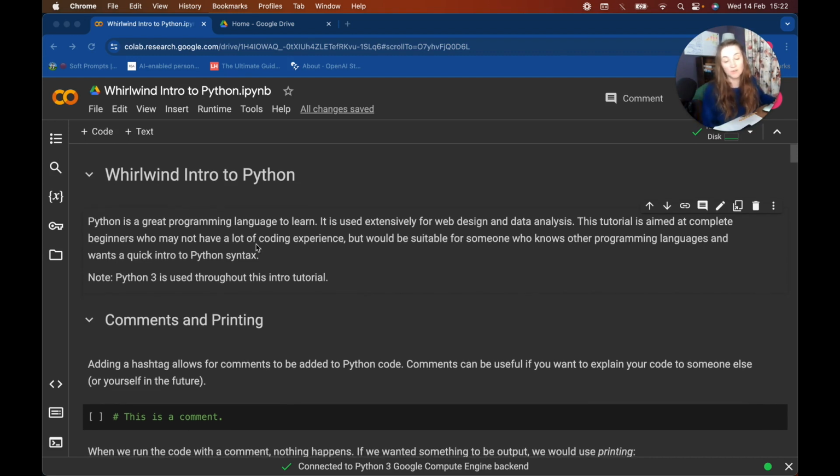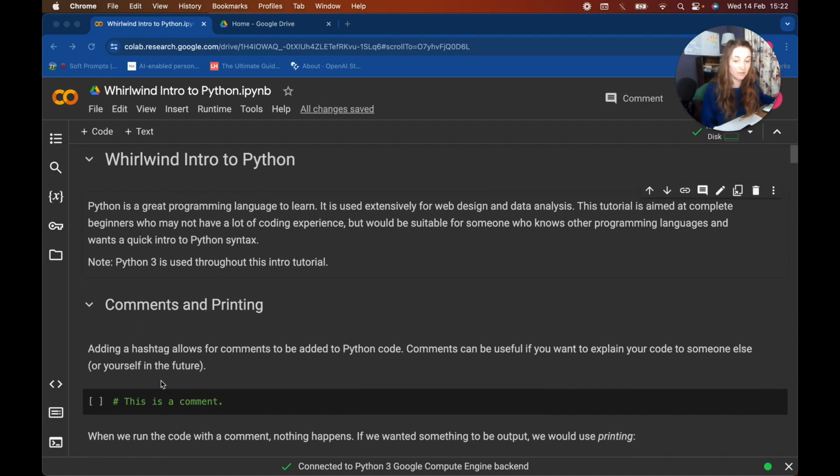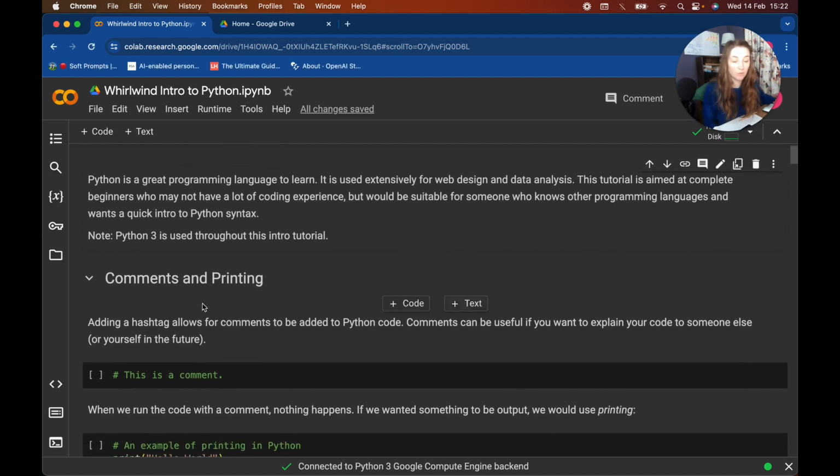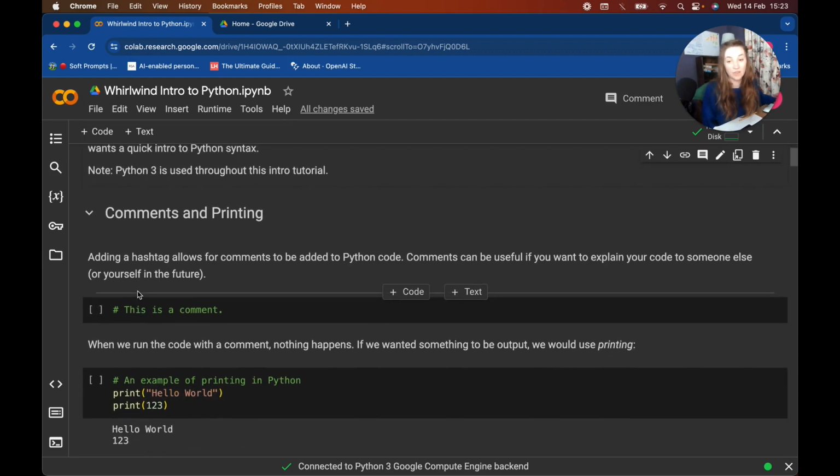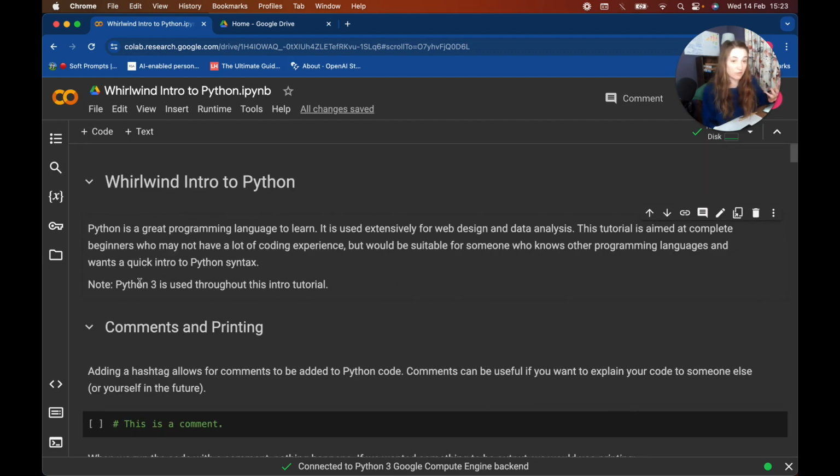So just a little reminder, you can go through this. You don't have to run anything, but if you want to run or edit anything yourself, some things you can do is say File, save a copy in Drive, and then that's your own one that you can edit and you can add things to. You can also create your whole new notebook if you want to go through that. We have these code cells here. If you want to run them, you can press this button. You can also just follow through the notebook with me as I do this.